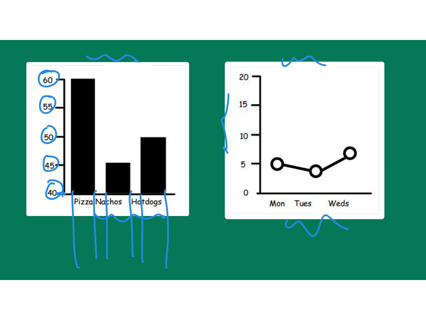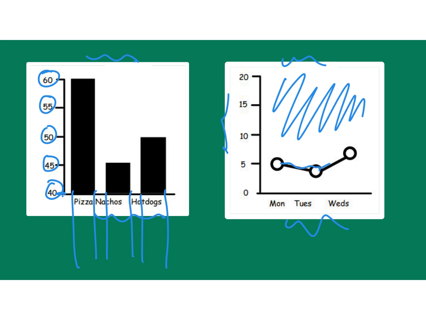But notice how this has a lot of white space up here. And it's kind of hard to tell that this line is going down then up. I don't think I would count by 5s, because you really want to be able to use the majority of the graph. So I think that they should have counted by 1s or 2s to make this a more exaggerated look on the graph. That would make more sense.